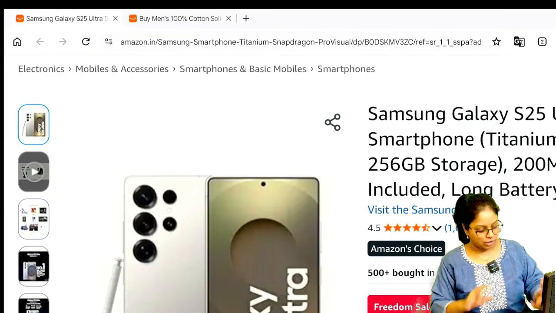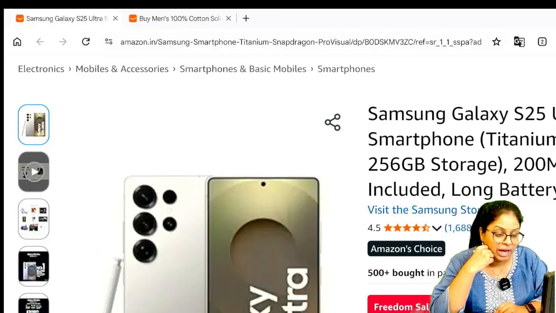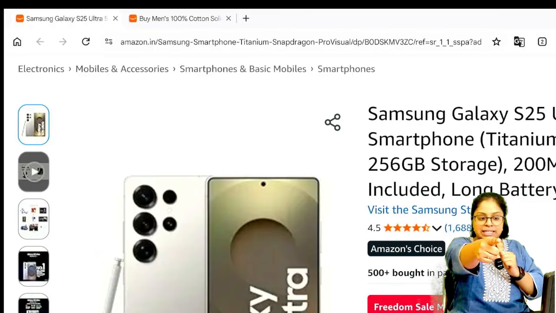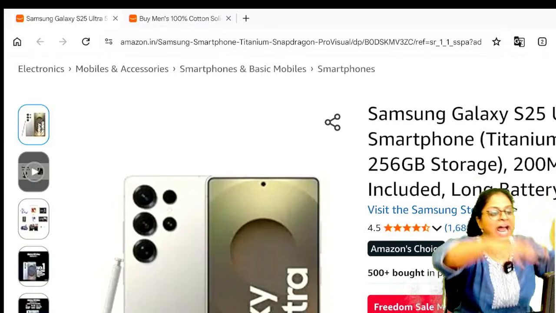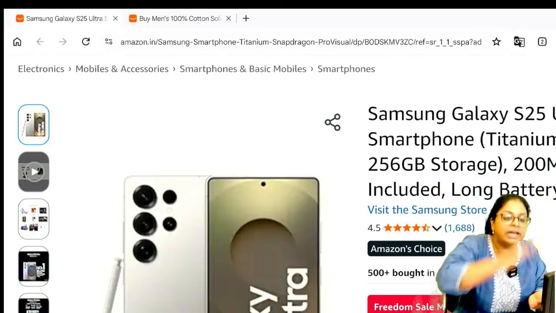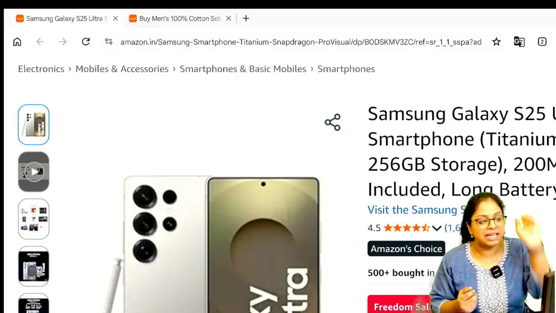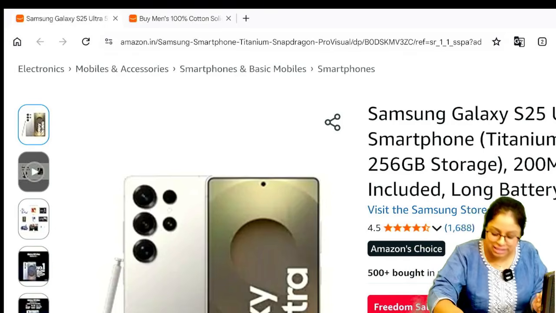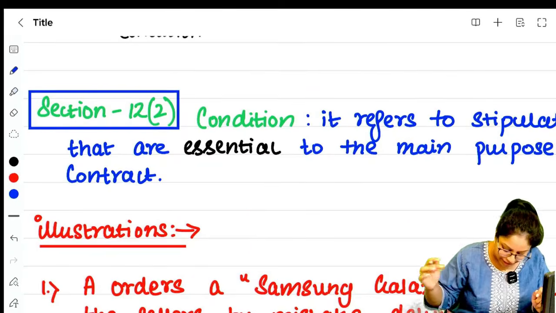The phone comes to me, I open it and see. It is Samsung Galaxy S24. You tell me, will you accept that phone? You will throw it on the face of the delivery boy and tell, this is not what I ordered. I ordered Samsung Galaxy S25, but you received Samsung Galaxy S24. What is this? This is known as a breach of condition.